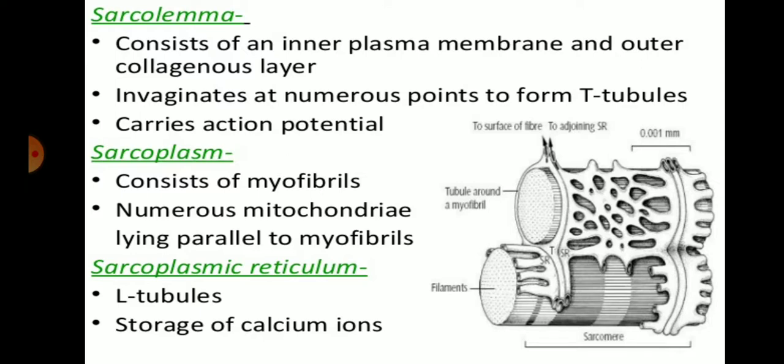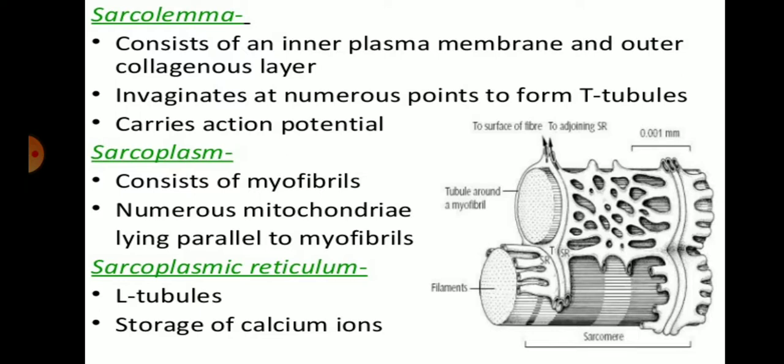It invaginates at numerous points to form the T tubules. Basically, this is responsible for the formation of the T tubules, which carry the action potential. Action potential is required for the movement of the muscles. The action potential of nerve cells and muscles occurs due to the neurotransmitter acetylcholine, which is present at the nerve and muscle junction.